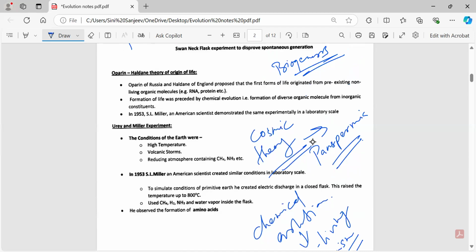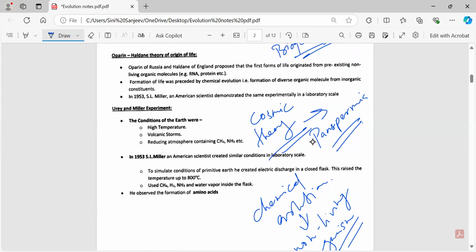Then came into existence the experiment called the Urey-Miller experiment. This is related to the chemical evolution theory. As we know, what does chemical evolution state initially? Whatever life form is there, it originated from inorganic as well as organic molecules, right? To prove this, an experiment was done called the Urey-Miller experiment. Urey and Miller together conducted an experiment so that they could prove this chemical evolution theory. So what did they do?